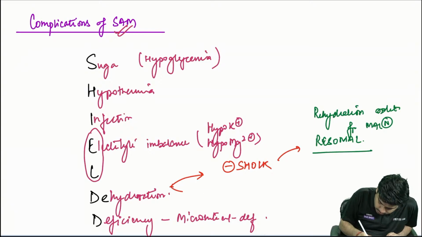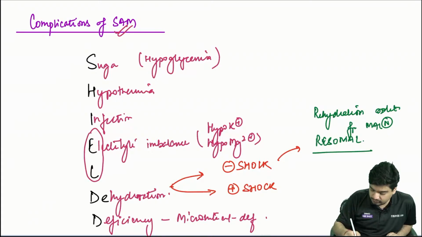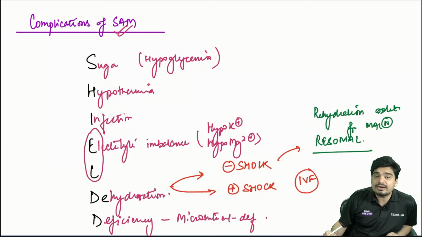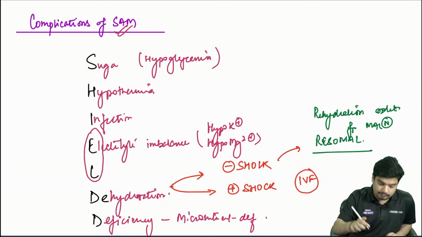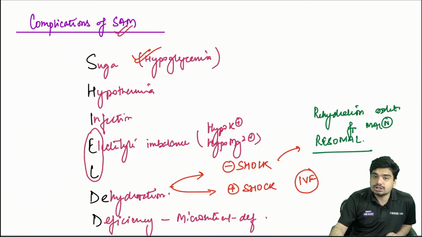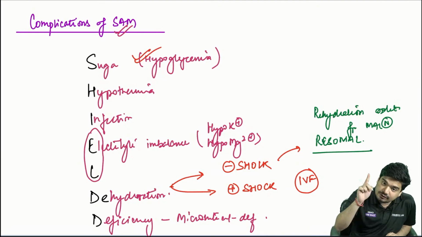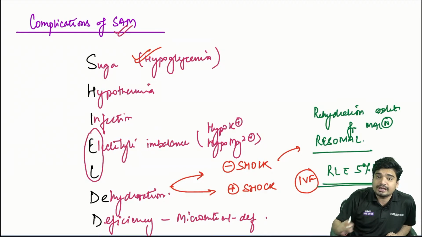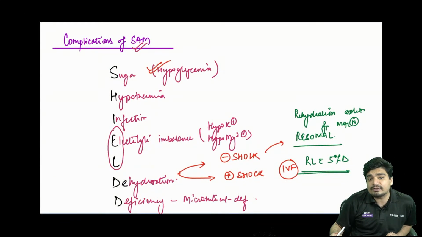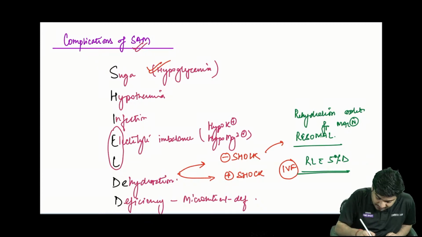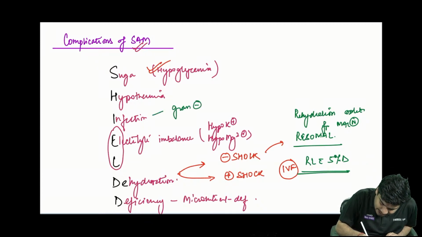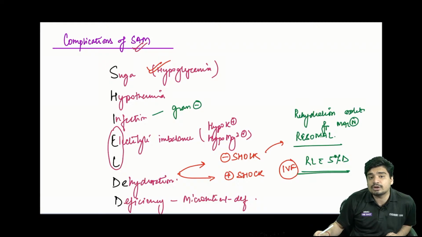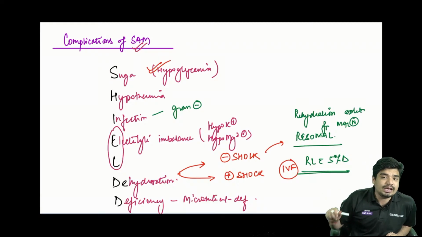If there is shock, you have to use IV fluids. First thing is you have to use IV fluid. Which IV fluid? The IV fluid should contain dextrose because the child is already having hypoglycemia. It should always contain sugar. So we use ringer lactate with 5% dextrose. Infections in SAM are usually by gram-negative organisms. These are the important complications of SAM.